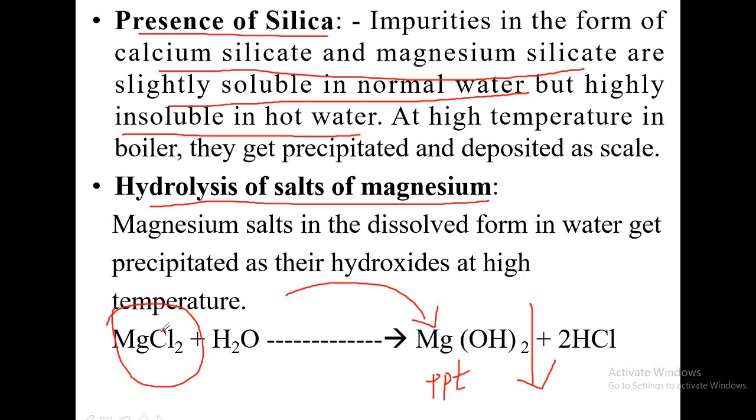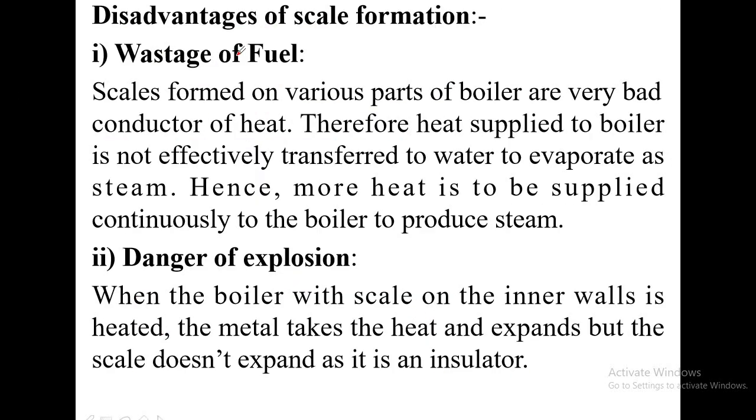Moving on. Now what are the disadvantages of scale formation? There are many disadvantages. First one is wastage of fuel. Since scale is formed on the inner walls of the boiler, and scale being a non-conductor of heat, it is a poor conductor of heat.